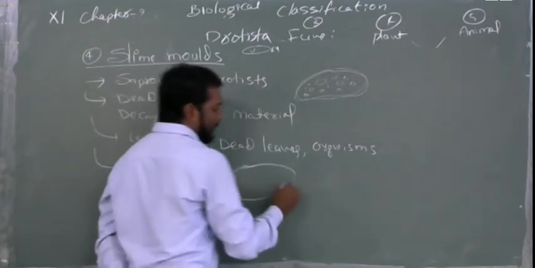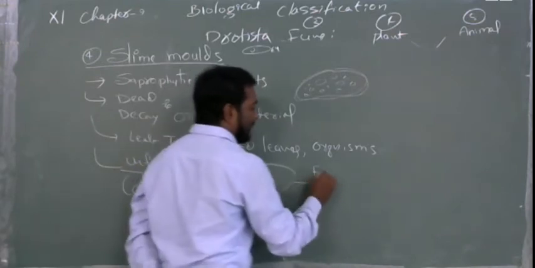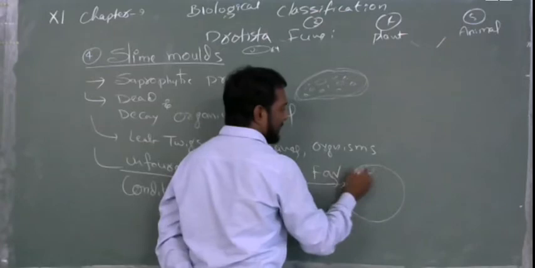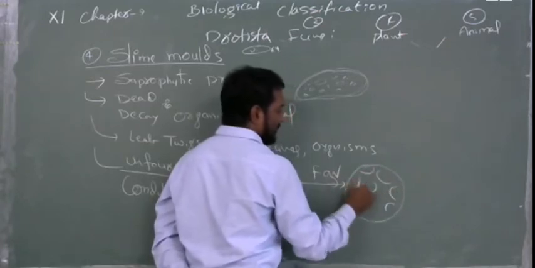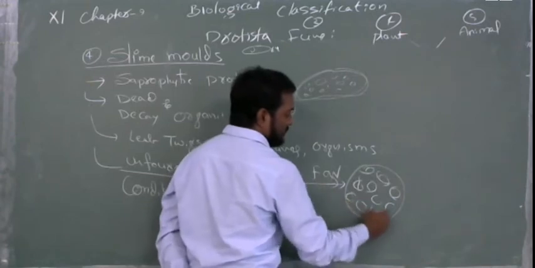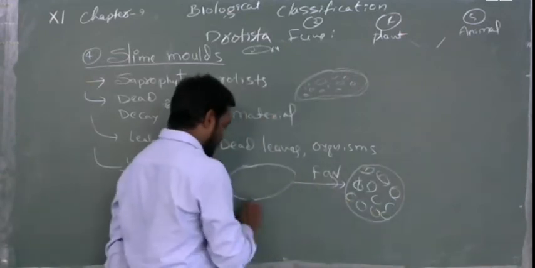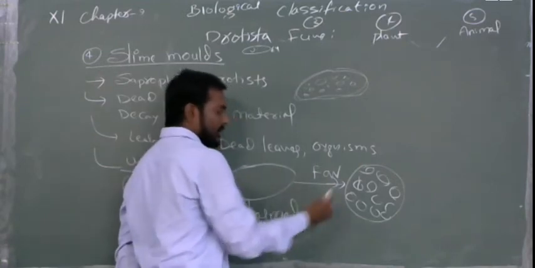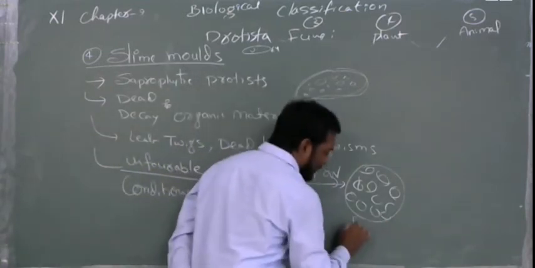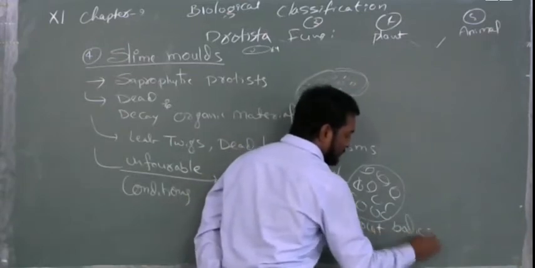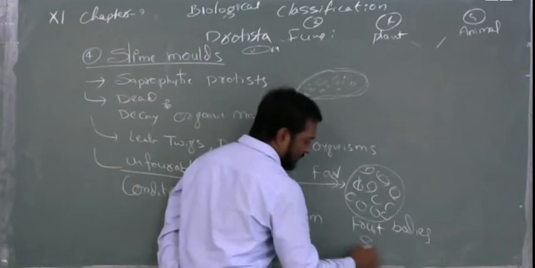Later, when the favorable conditions start, they will differentiate inside. The plasmodium differentiates, and these are called fruit bodies, and also called spores.